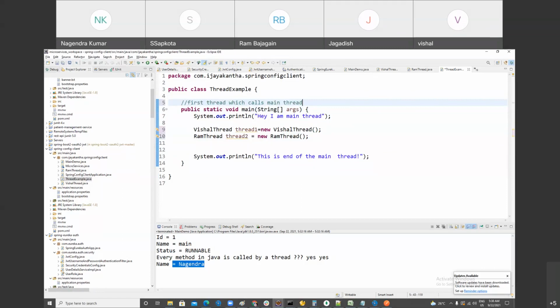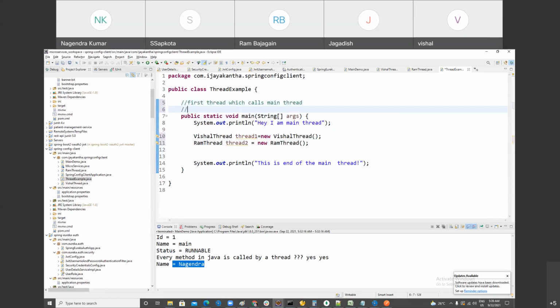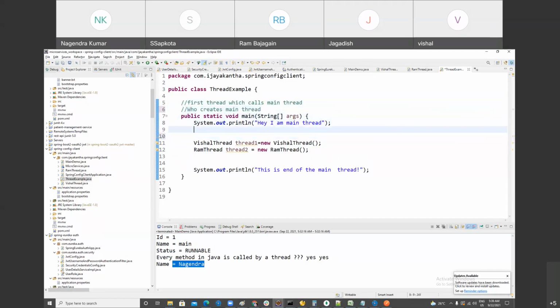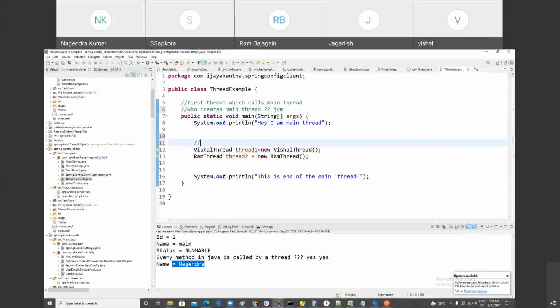Who creates the main thread? JVM, the Java Virtual Machine, creates the main thread. Who's creating VishalThread and RamThread? The programmer. These are created by the programmer. I hope you understand. Did I make you confused? Okay, this is created by the programmer. That's fine.